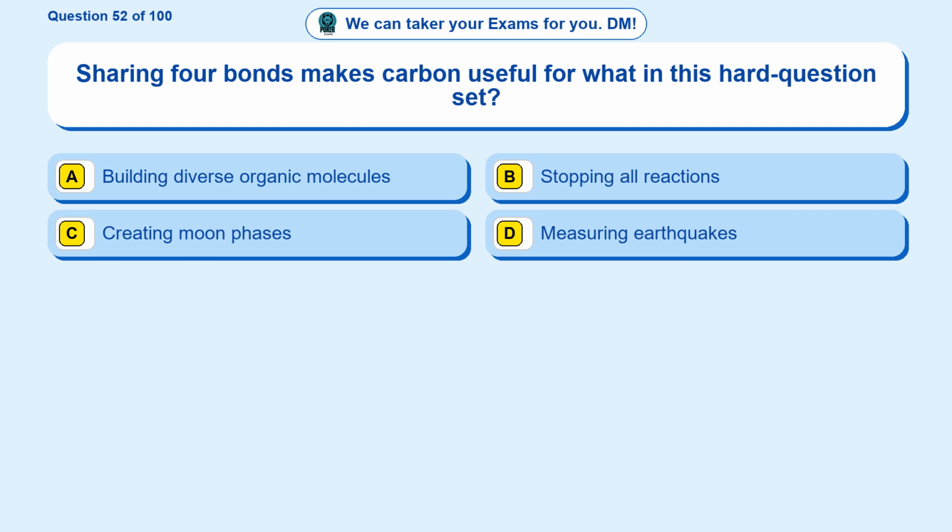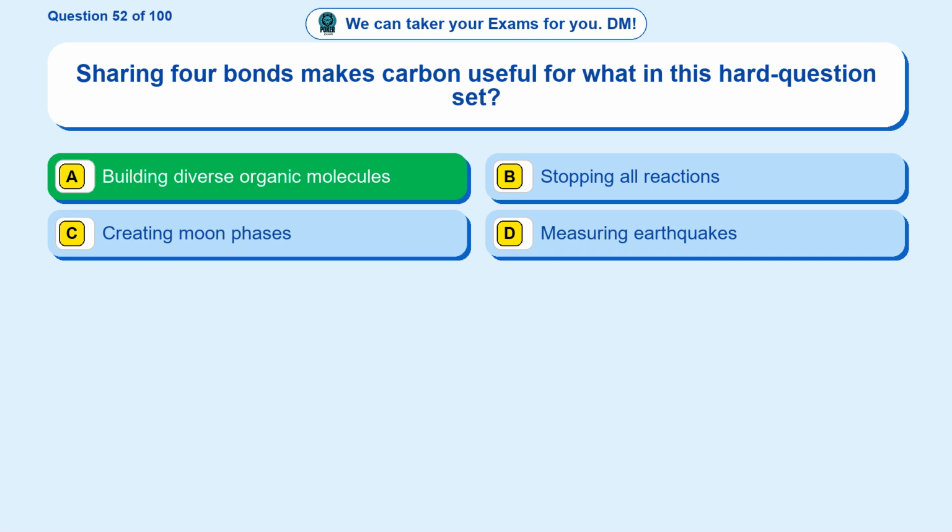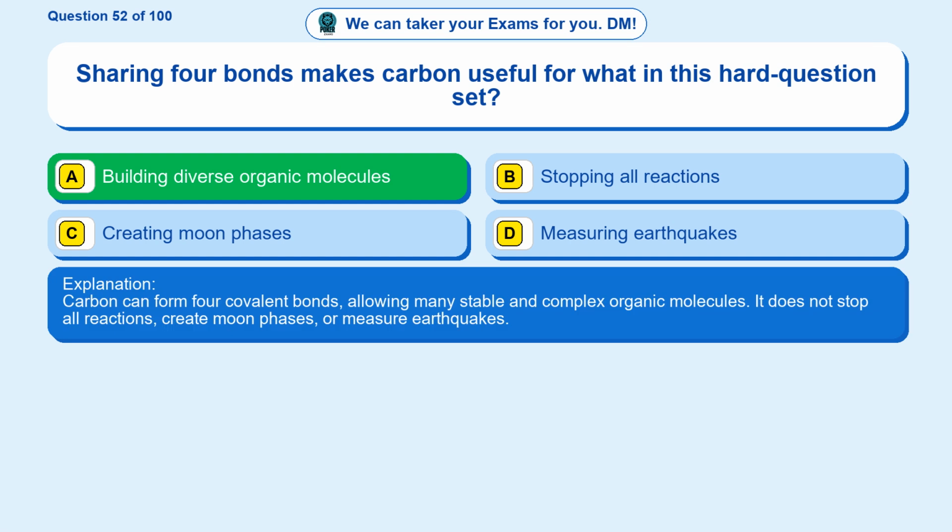Question 52. Sharing 4 bonds makes carbon useful for what in this hard question set? Option A building diverse organic molecules. Option B stopping all reactions. Option C creating moon phases. Option D measuring earthquakes. The correct answer is option A. Building diverse organic molecules. Carbon can form 4 covalent bonds, allowing many stable and complex organic molecules. It does not stop all reactions, create moon phases, or measure earthquakes.